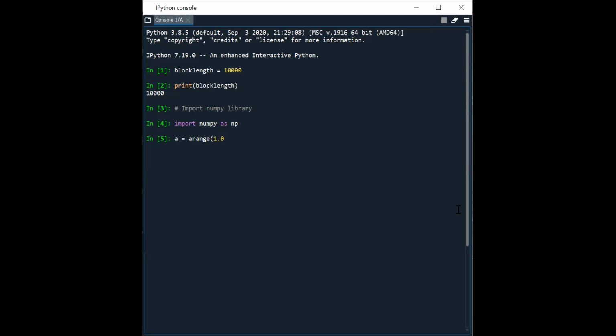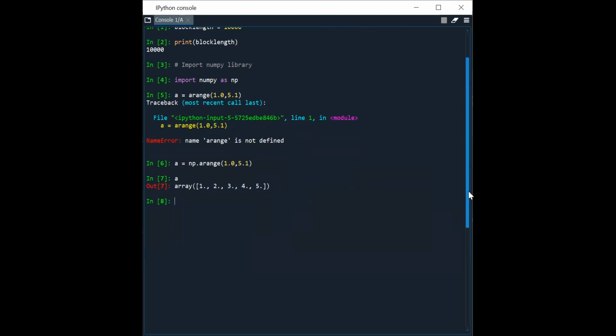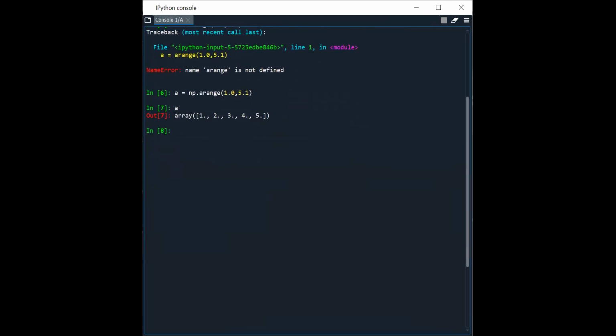What is this doing? I have written A is equal to np dot arange 1.0 comma 5.1. What is it doing? Roll number 2, answer.